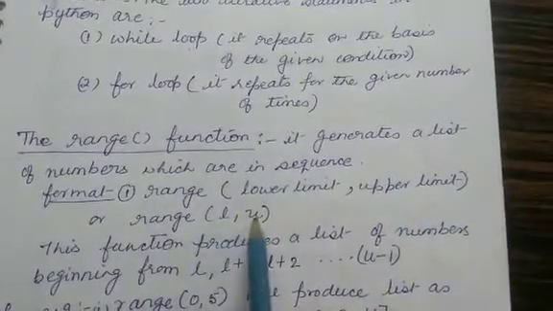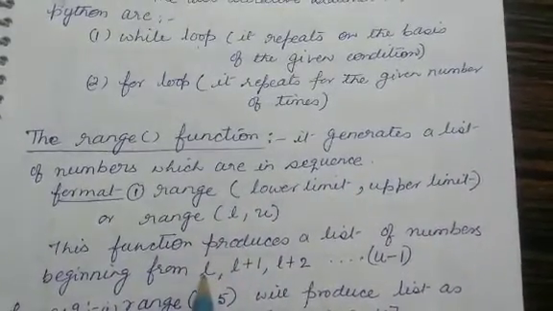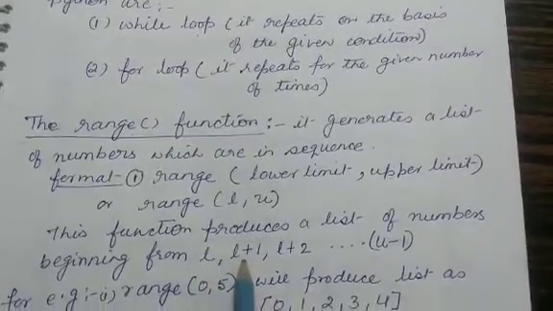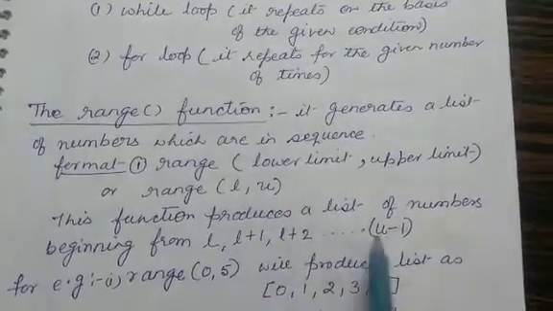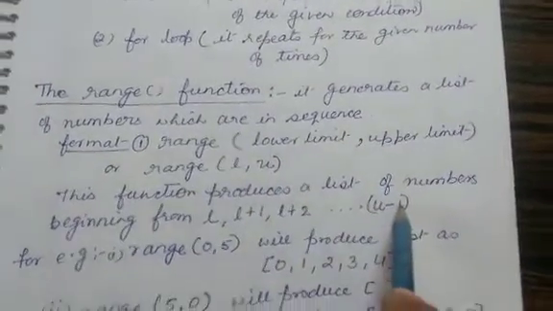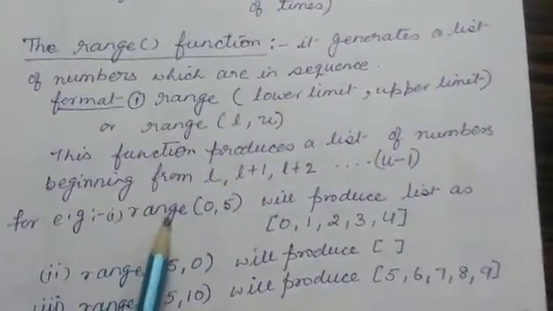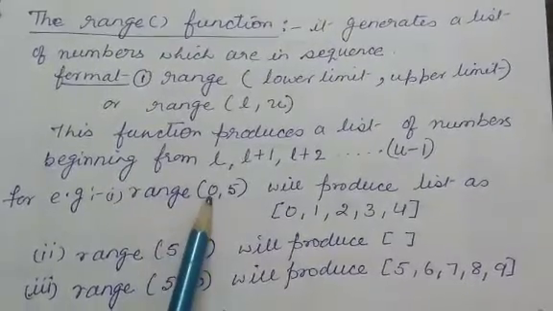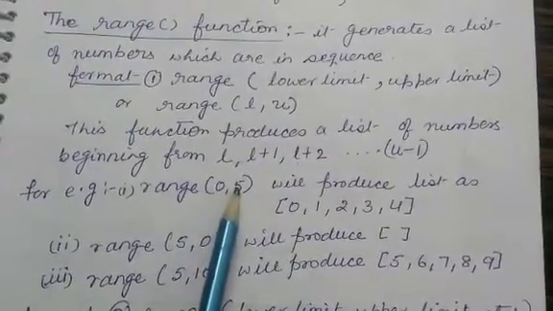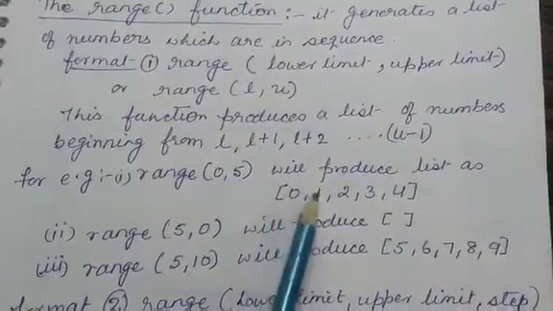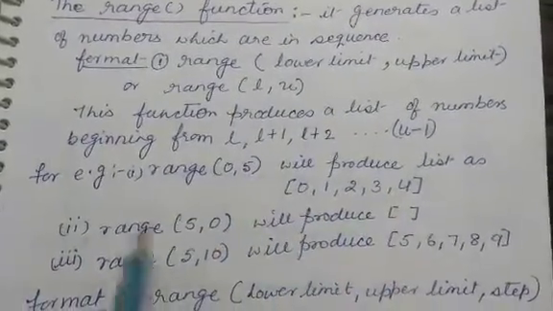If you replace them by L and U, then this particular function will generate a list of numbers as L, L plus 1 will be the second number, then L plus 2 and so on up to the last, which is the upper limit minus 1, that is U minus 1. So let us understand this by an example. If you write range(0, 5), 0 is L and 5 is U. So it will begin from 0 till U minus 1. So the list will be produced as 0, 1, 2, 3, 4. That is 5 minus 1, U minus 1, 4.